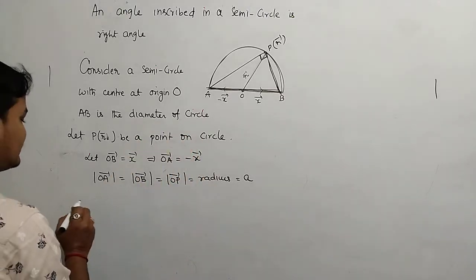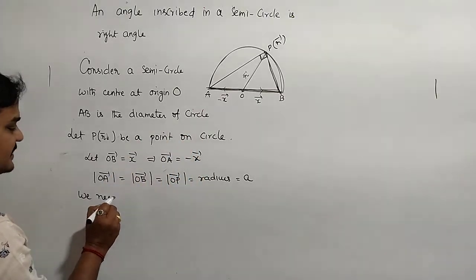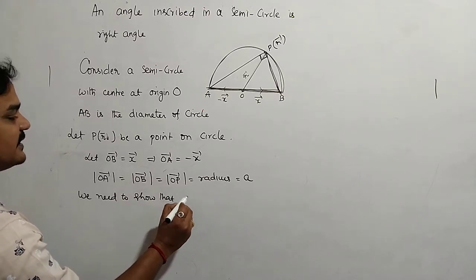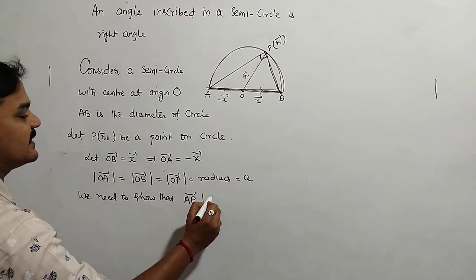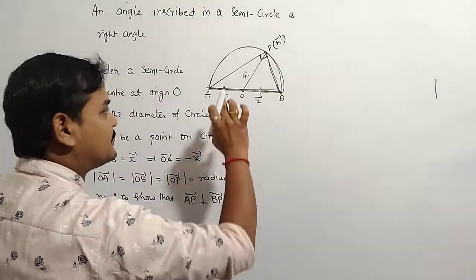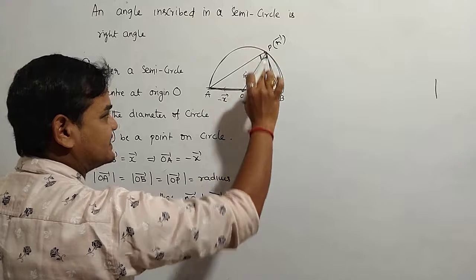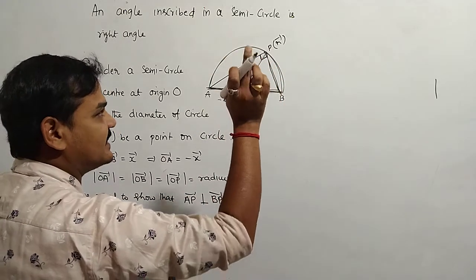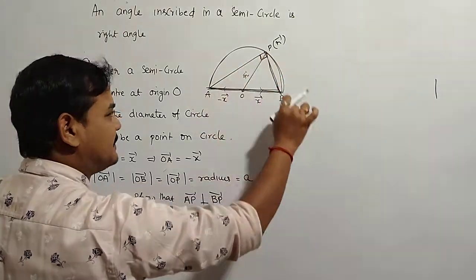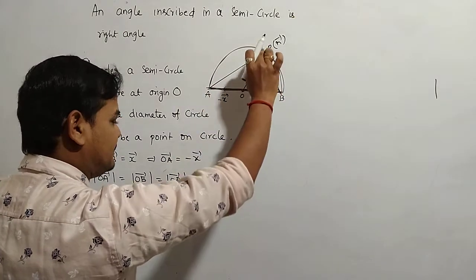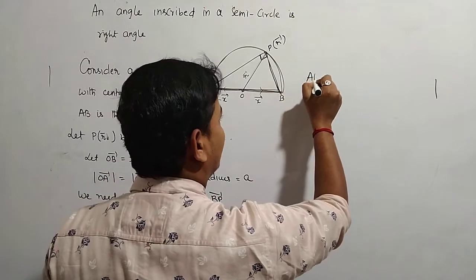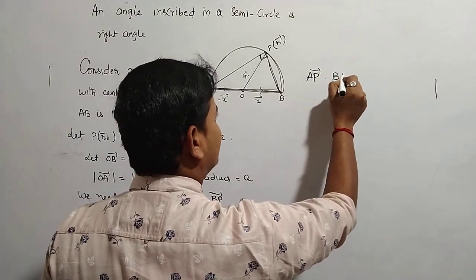Now I need to show that AP bar is perpendicular to BP bar, because these two lines are perpendicular. Write AP and BP in the same direction, you must take them so, because I already said that if you want to find the angle, both must be in the same direction. Otherwise PA, PB, or AP, BP. Got it? Now take the dot product, AP bar dot BP bar.